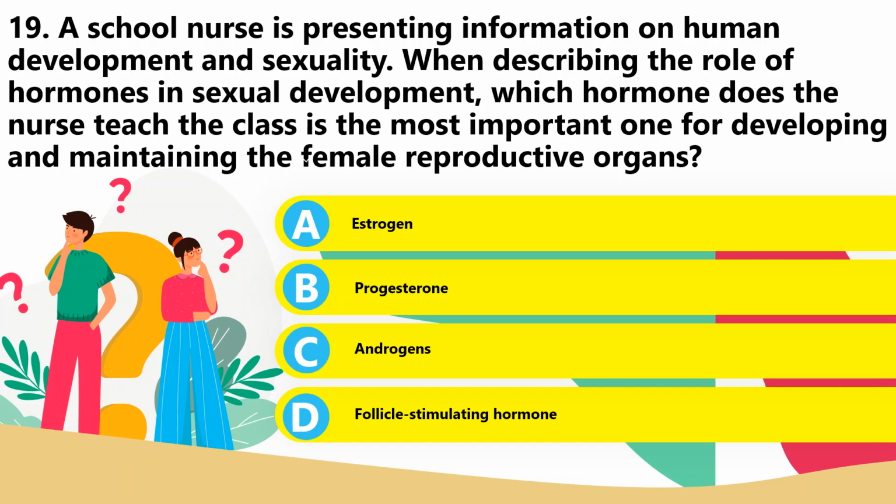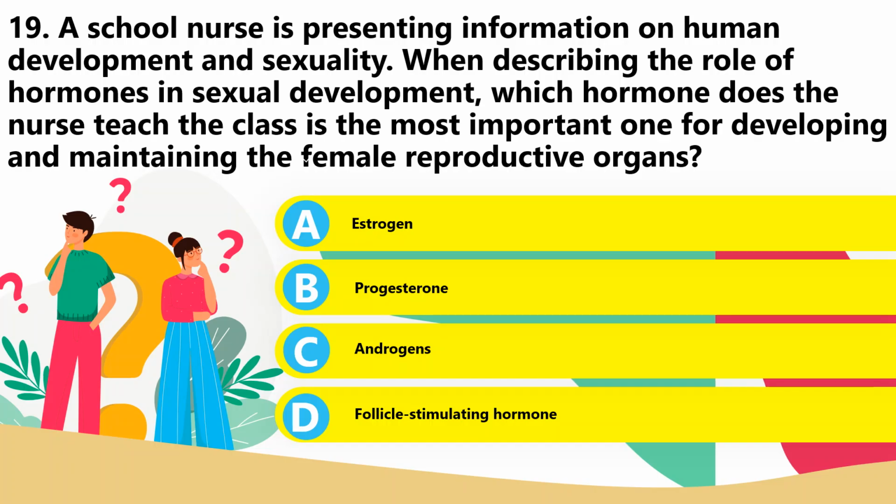And progesterone is the most important hormone for conditioning the endometrium in preparation for implantation of the fertilized ovum. Then the androgens secreted by the ovaries in small amounts are involved in the early development of the follicle and affect the female libido.